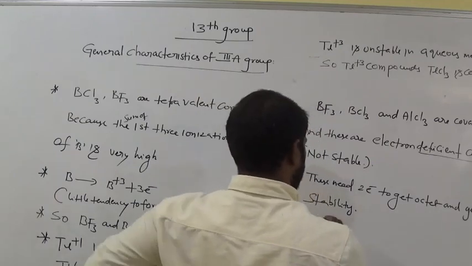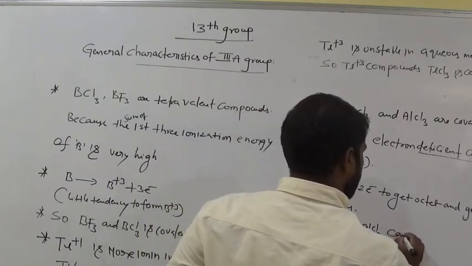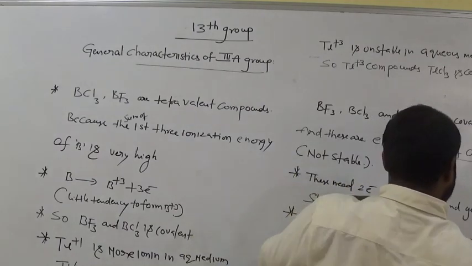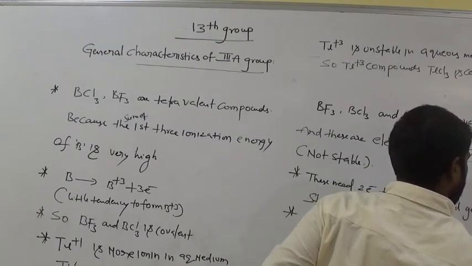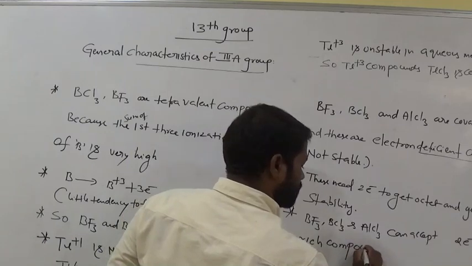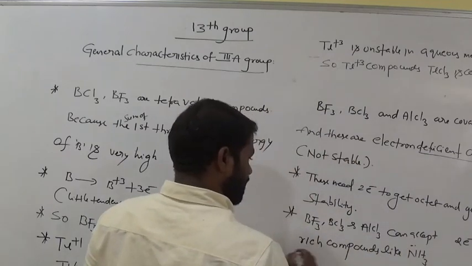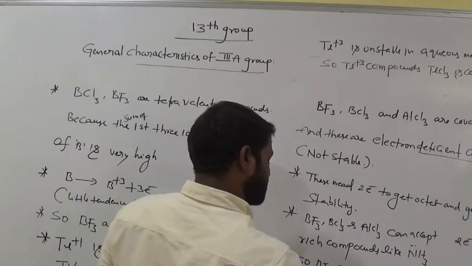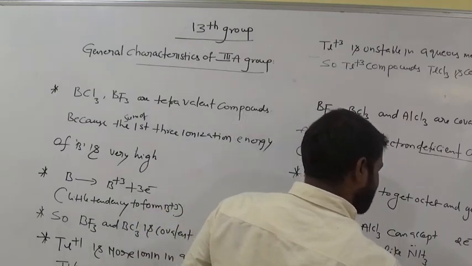Okay, so BF3, BCl3 and AlCl3 can accept two electrons from electron rich compounds like ammonia, two electrons, lone pairs, ammonia. So BF3, BCl3 and AlCl3 are Lewis acids.